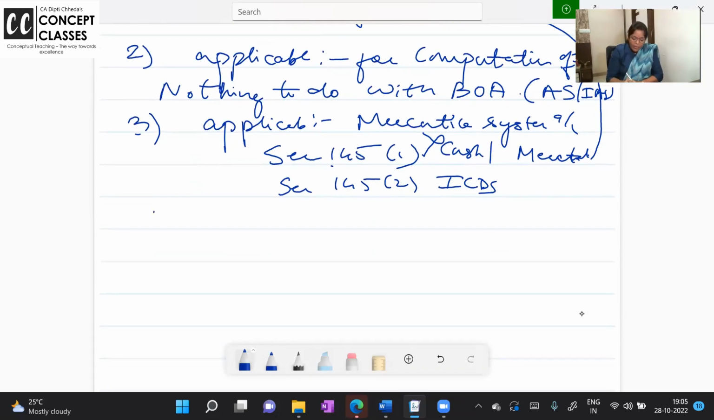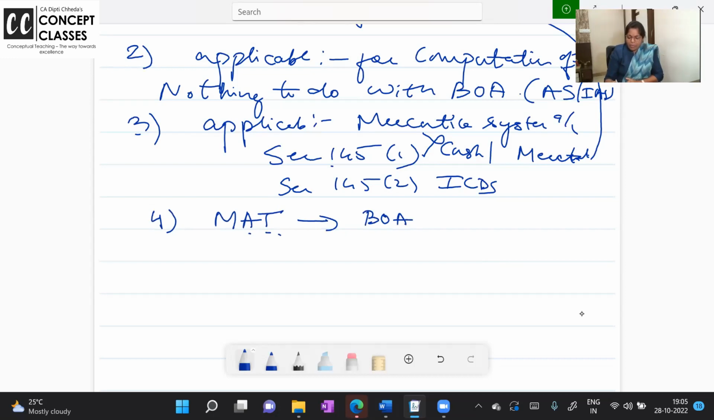Now, MAT is our next topic, minimum alternative tax. Here, one thing should be clear. MAT has got nothing to do with your business income. In MAT, you take the profit as per your books of accounts, the book profits.